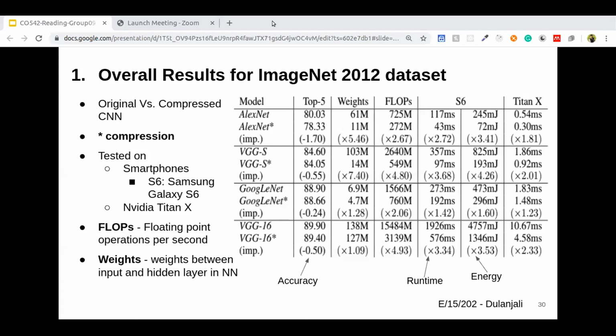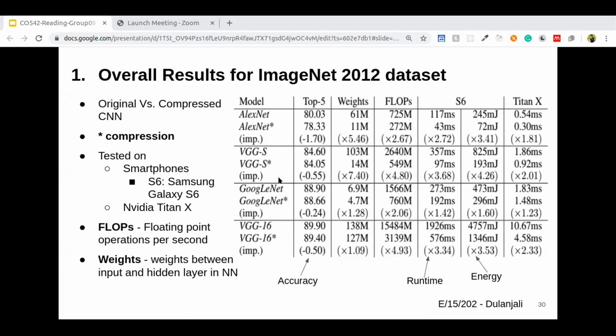For classification, they have used around 50,000 images from the ImageNet 2012 dataset. The compressed CNNs, AlexNet, VGGS, GoogleNet, and VGG16, were used to see how it improves the memory, runtime, and energy consumption.